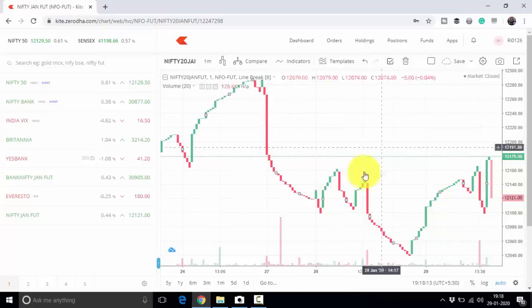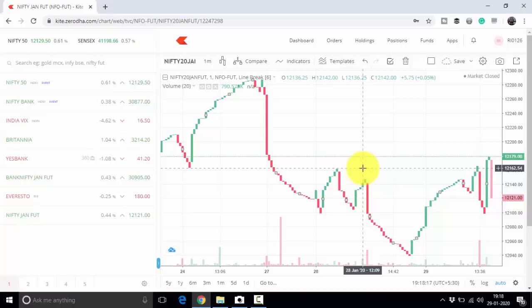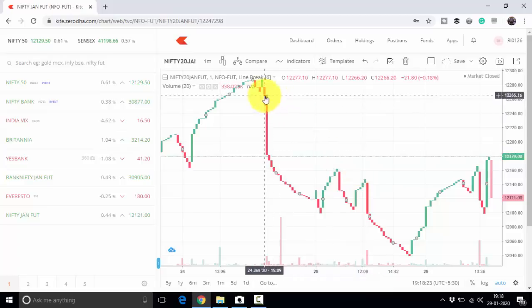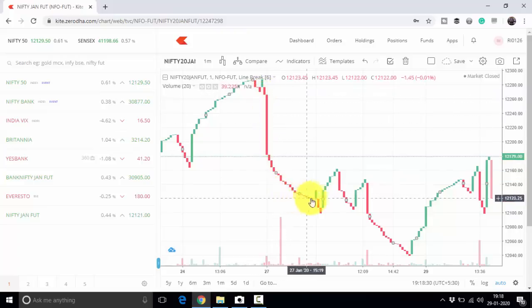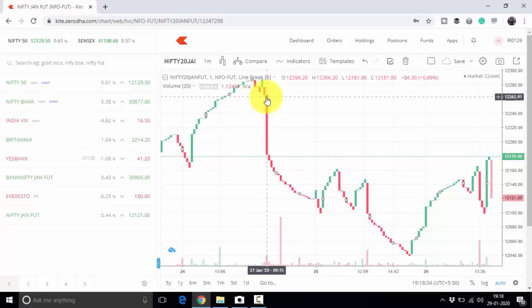Here it will not work actually. You can see on normal days the line break chart does not work, but in volatile markets line break works like a charm. So if you get a red candle after a green candle, you need to go short and you need to hold till you get an opposite side candle. So that is the simple trading strategy.